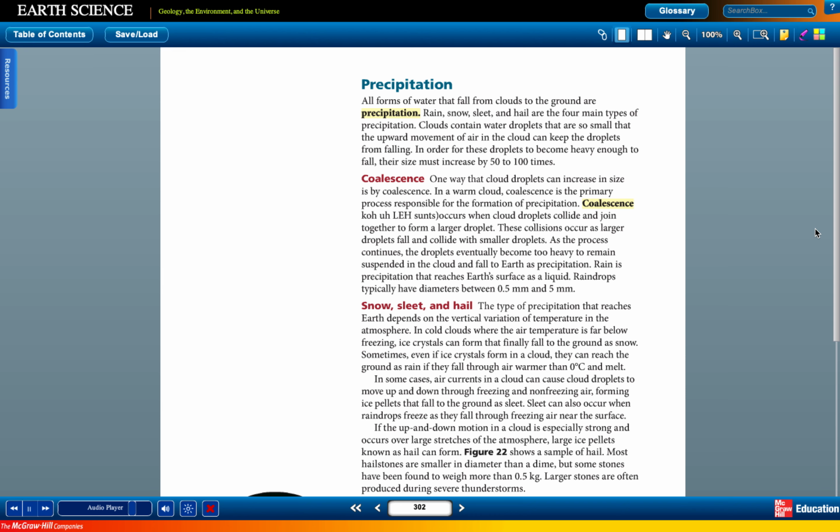If the up and down motion in a cloud is especially strong and occurs over large stretches of the atmosphere, large ice pellets known as hail can form. Figure 22 shows a sample of hail. Most hailstones are smaller in diameter than a dime, but some stones have been found to weigh more than 0.5 kilogram. Larger stones are often produced during severe thunderstorms.